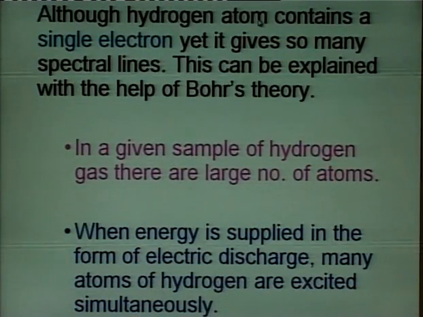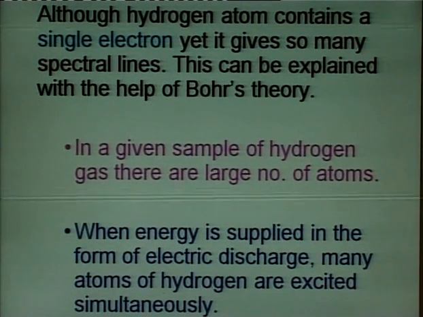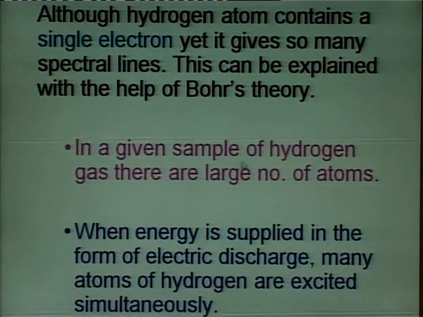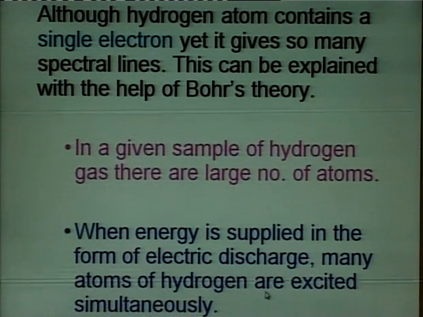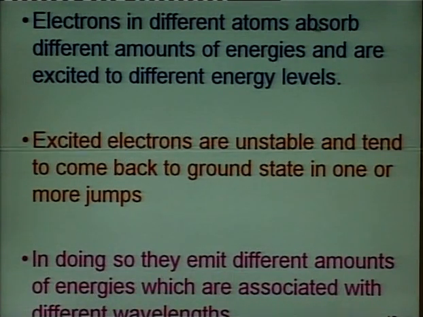Although a hydrogen atom consists of just a single electron, yet it gives so many spectral lines. This is because in a given sample of hydrogen gas there are a large number of atoms, and when energy is supplied in the form of electric discharge, many atoms of hydrogen are excited simultaneously, and electrons in different atoms absorb different amounts of energy and are excited to different levels.